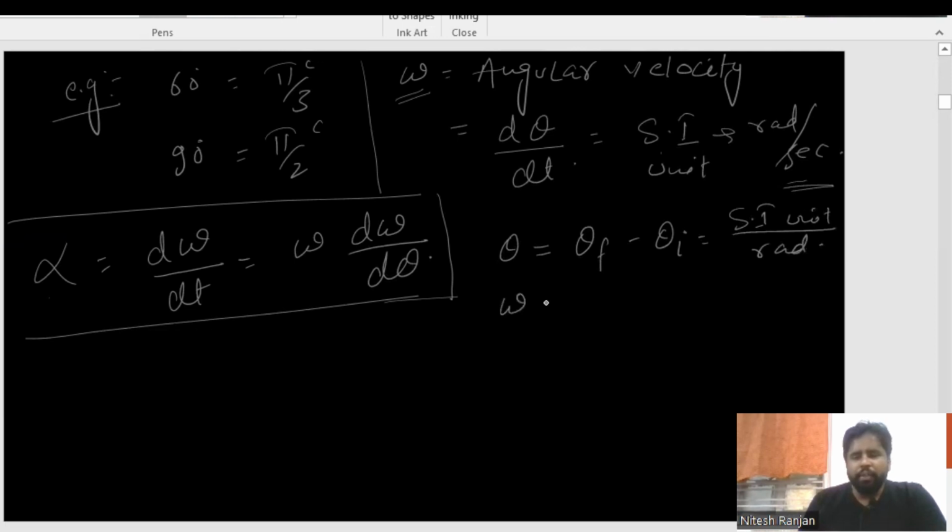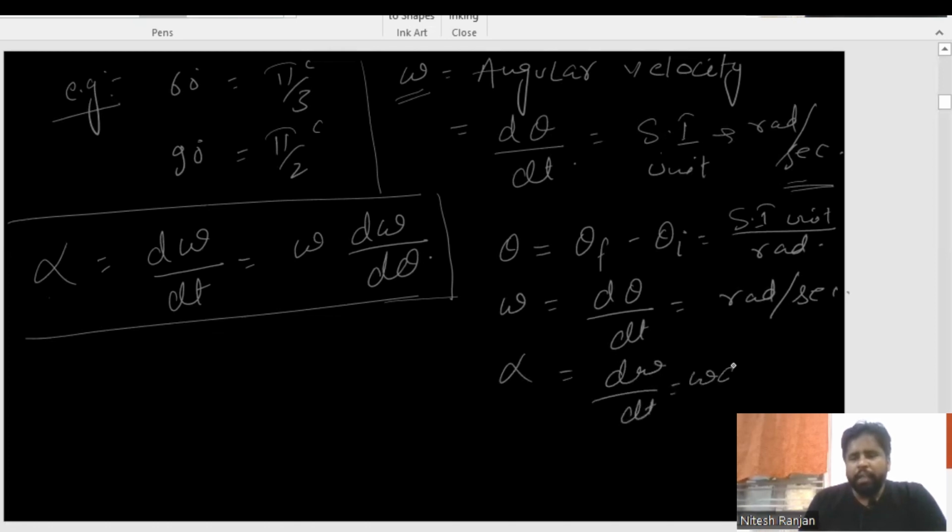Great friends. Omega is angular velocity, d theta by dt. Its SI unit is radian per second. Now comes alpha. Alpha is d omega by dt, or omega d omega by d theta. Its SI unit is radian per second square. It is so easy.